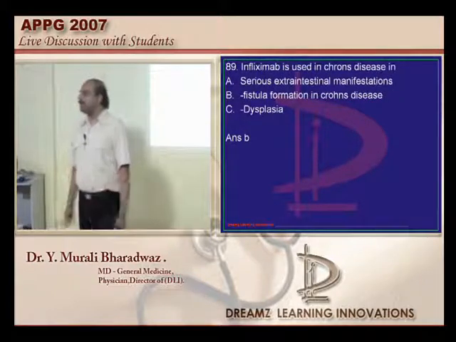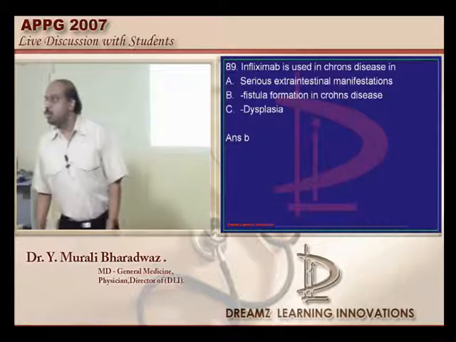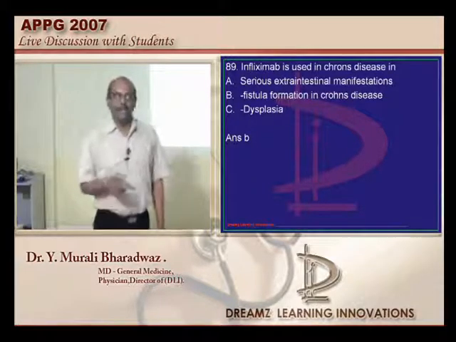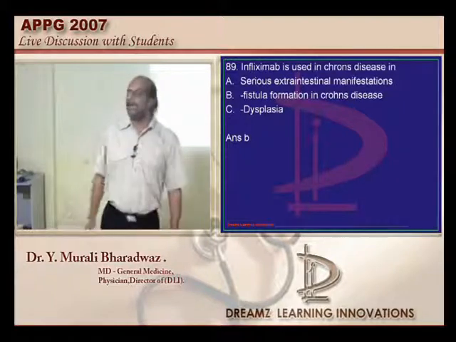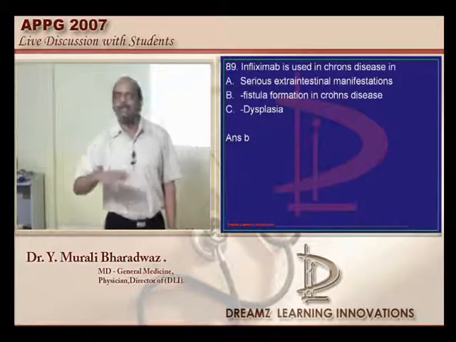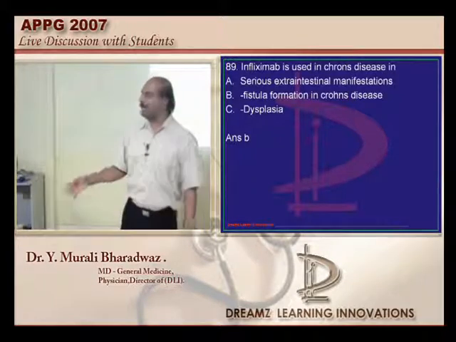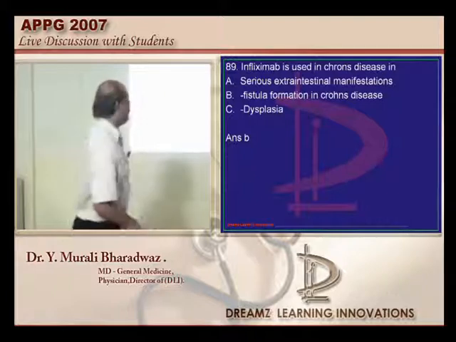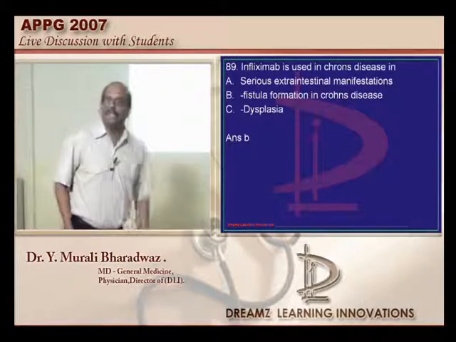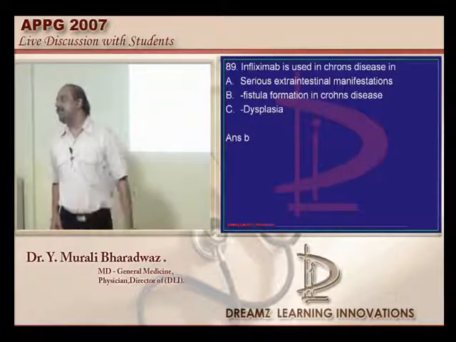Now infliximab. What is the mechanism of action of infliximab, doctor? Tumor necrosis factor blocker. So now the question is, what are the two indications for using infliximab in inflammatory bowel disease? Number one, with the regular medical immunosuppressive therapy, if the patient is not responding. The second possibility is fistulas. If there is a fistulizing Crohn's disease, that is the second indication for using infliximab, is what needs to be remembered.